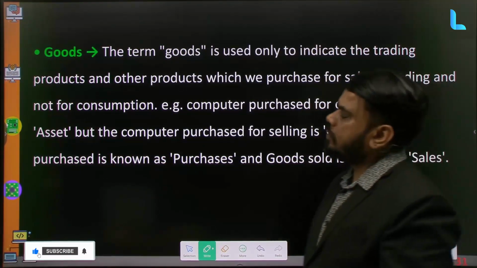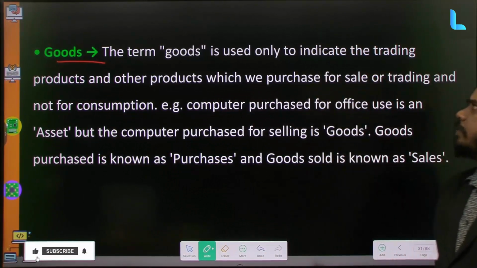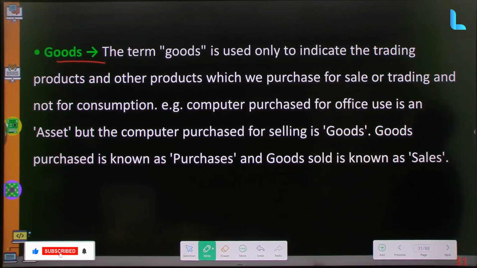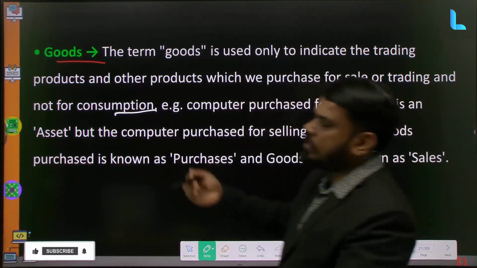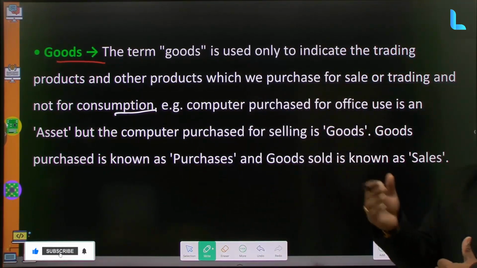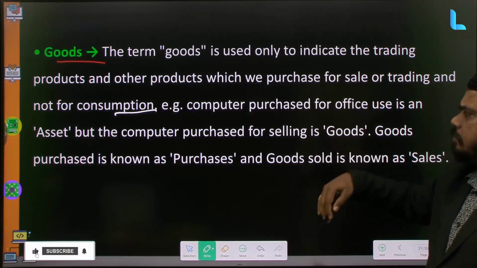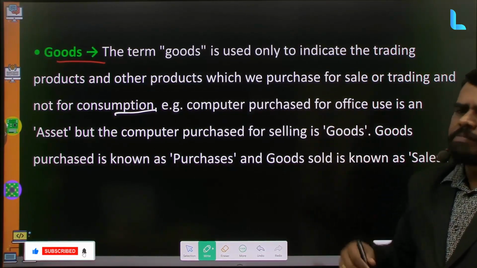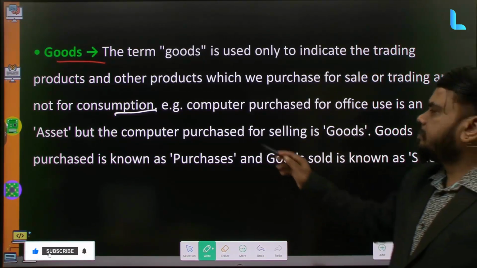Then we talk about an important term, goods. What is goods? Goods indicates the products which we are trading or selling, which are in our company for selling purpose and not for consumption. That is, not for our own use but for selling. They are treated as goods. In the same way, whatever we are buying from others for selling purpose is also treated as goods.